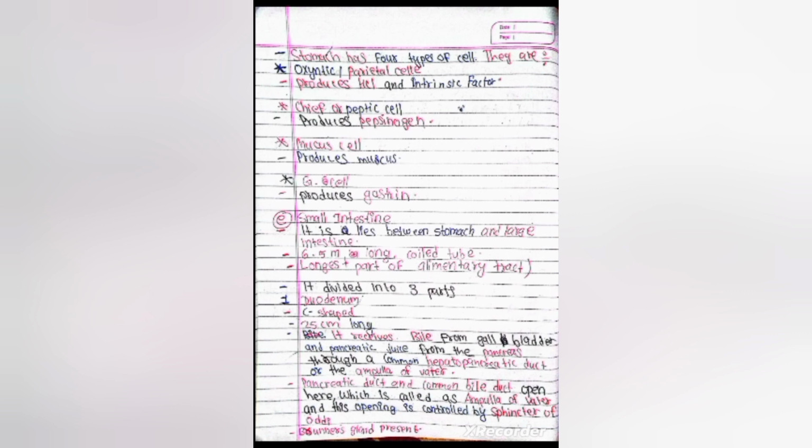It receives bile from the gallbladder and pancreatic juice from the pancreas through a common hepatopancreatic duct or the ampulla of Vater. The pancreatic duct and common bile duct open here, which is called the ampulla of Vater, and this opening is controlled by the sphincter of Oddi. Brunner's glands are present.